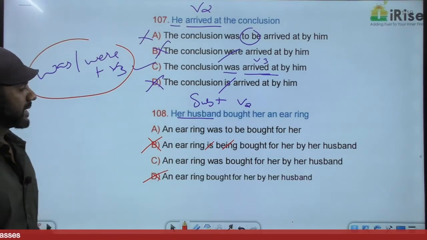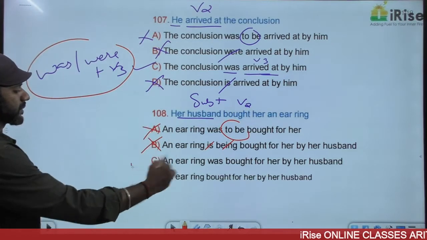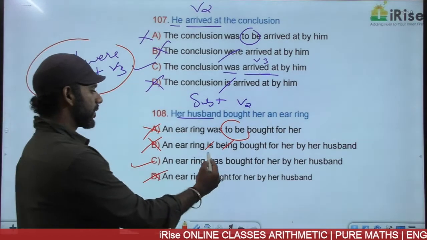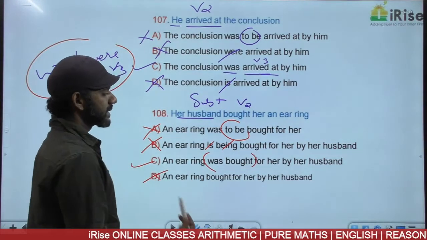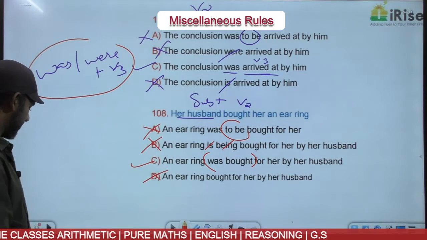What is extra here? To be is extra here. Husband is not talked about as well. Eliminated. The answer must be C. An earring was bought for her by her husband. Was bought is was plus V3. Simple past, passive voice. The answer must be option C.